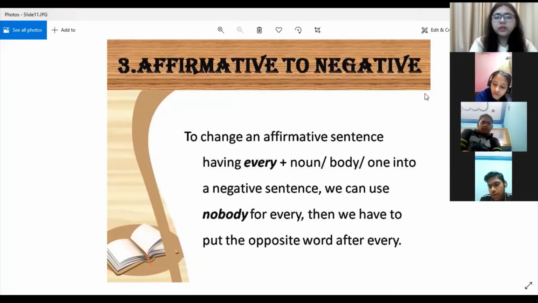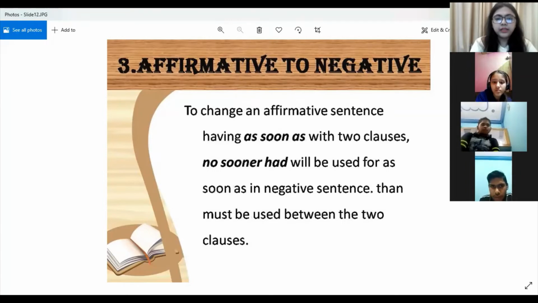Now, in an affirmative sentence, if a word like every is given, we use nobody for every, and then we have to put the opposite. So whenever you are changing affirmative to negative, just remember that you have to write the opposite word. Like let us see.